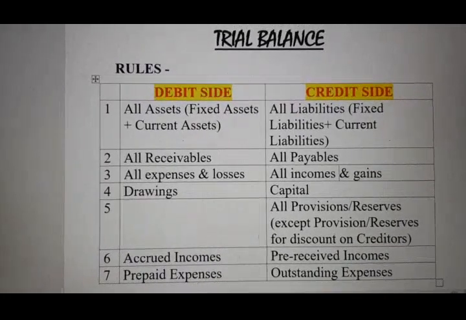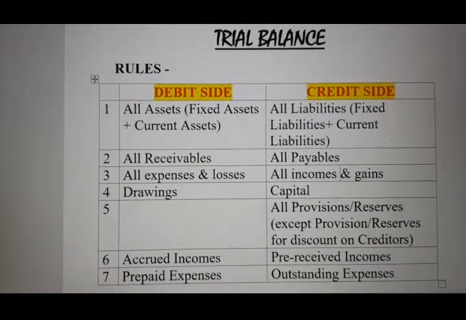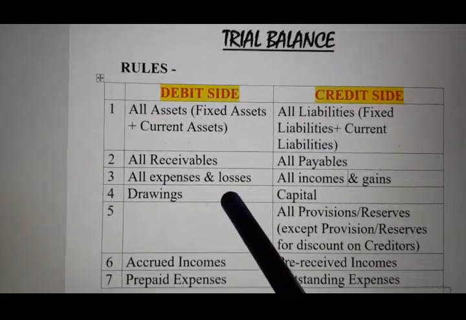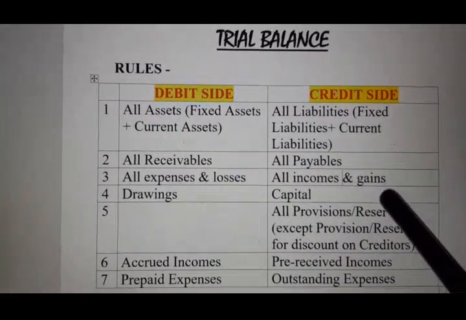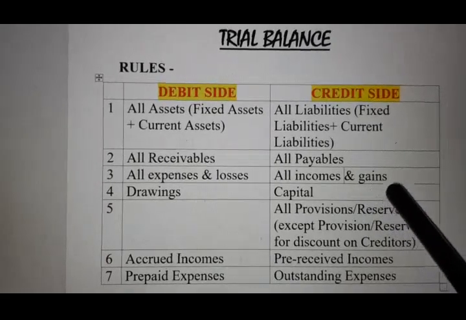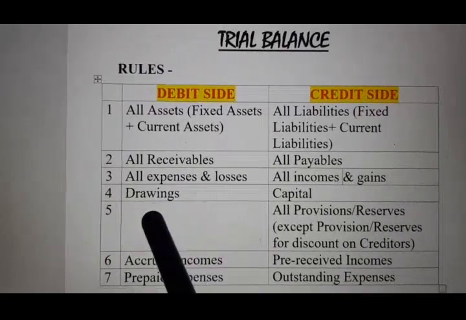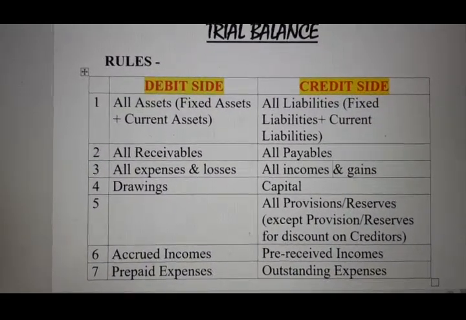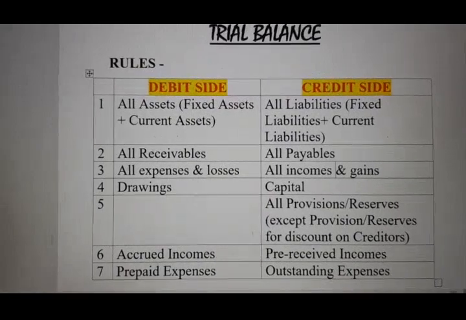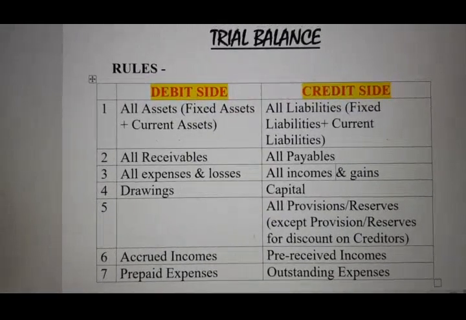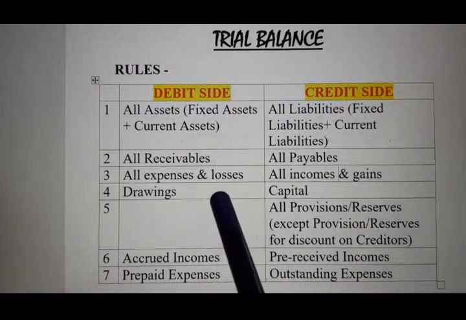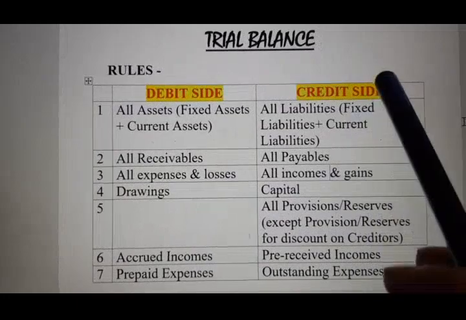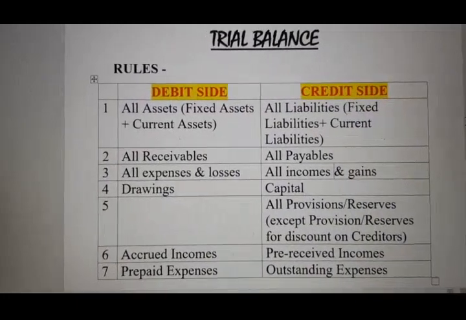Now next, come to the rule of nominal account. I think you have done this rule when we did journal. All expenses and losses will come to the debit side, and all incomes and gains will come to the credit side. This is nothing but the rule of nominal account. Come to next, number 4, drawings. Drawings means the money or goods withdrawn by the owner from business for personal use. If there is any drawings, it will come to the debit side, and capital of the business will always come to the credit side, like all other liabilities.